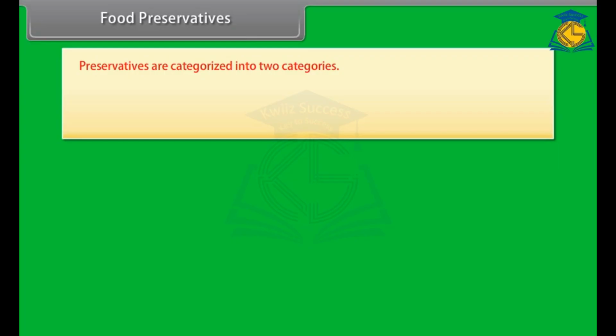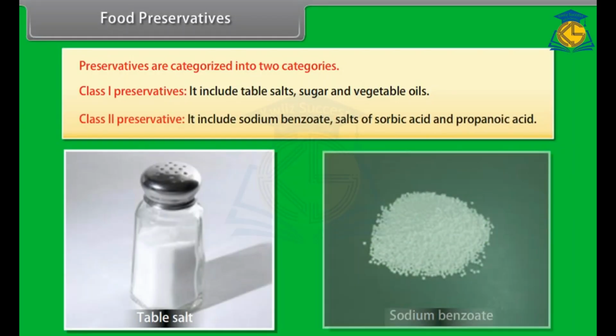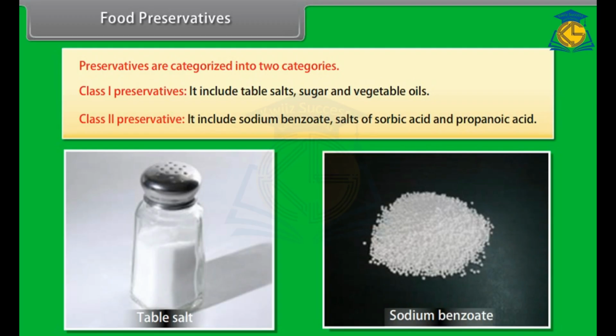Preservatives are categorized into two categories. Class 1 preservatives. It includes table salt, sugar, and vegetable oils. Class 2 preservatives. It includes sodium benzoate, salts of sorbic acid and propanoic acid.